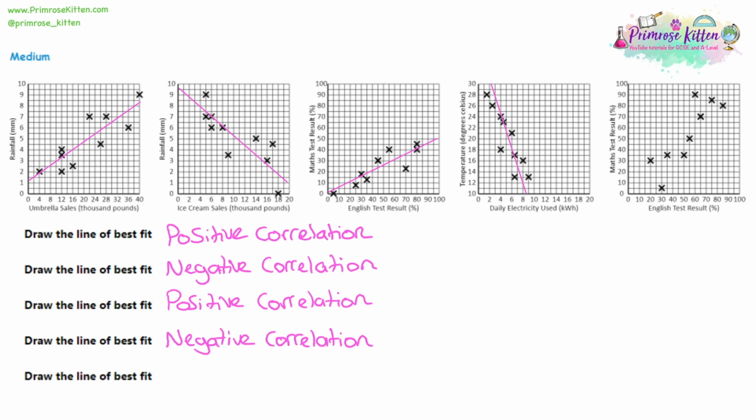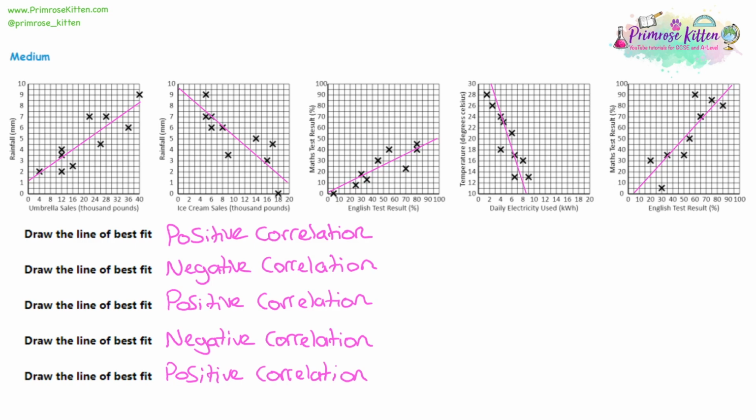Now moving on to the last one. So we have a correlation between English test results and maths test results. So again, I'm just going to have a go at putting this in. And have a look. Now I've got about 3 coordinates above the line, about 4 below it, and about 2 on the line. So that's a pretty good start, probably good enough to leave. And we can see we have a positive correlation. If you are better at English, you're going to be better at maths. If you're worse at English, you're going to be worse at maths.